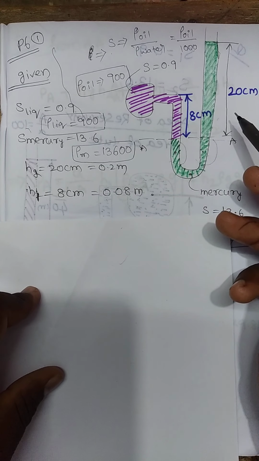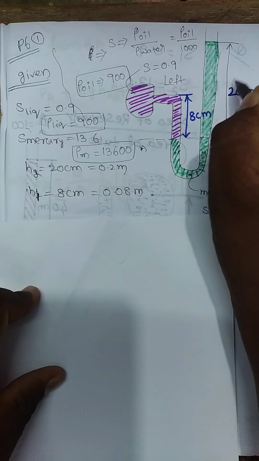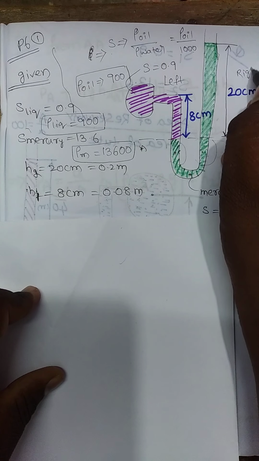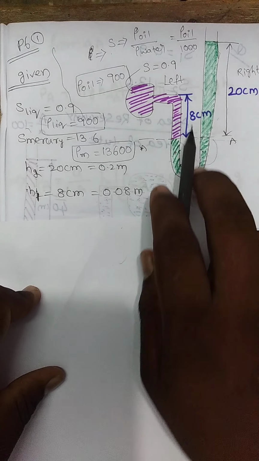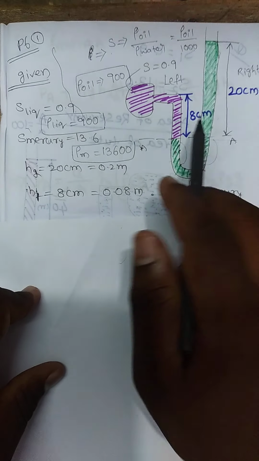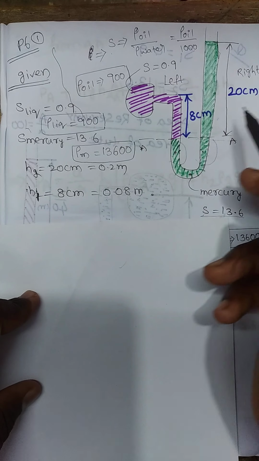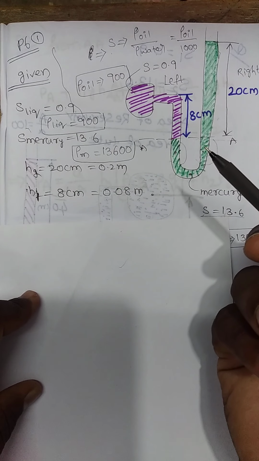Above the datum line you have the left limb and the right limb. The pressure in the left limb must be equal to the right limb. That is the Pascal law: pressure in the first portion must be equal to pressure in any other portion, Px equals Py equals Pz.